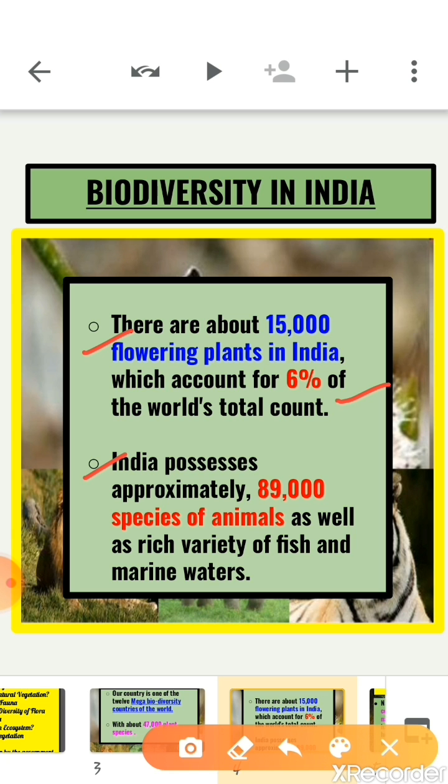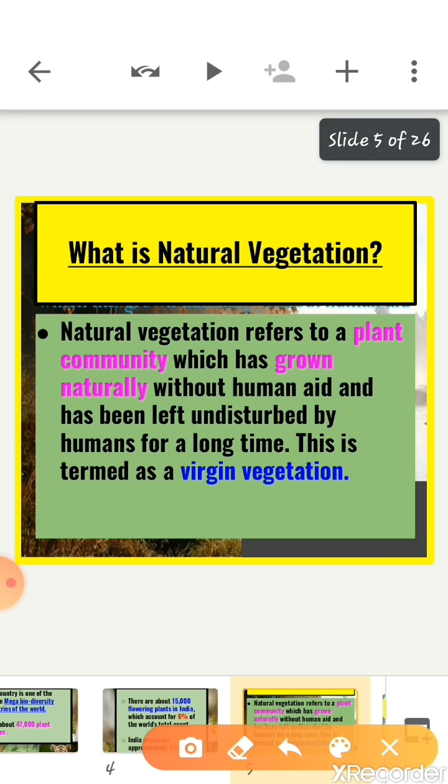Next, India possesses approximately 89,000 species of animals, as well as a rich variety of fish in its fresh and marine water. Clear? So, as India is very rich in diversity of plants and animals, that's why it is called a mega biodiversity center. Okay, now next is what is natural vegetation?